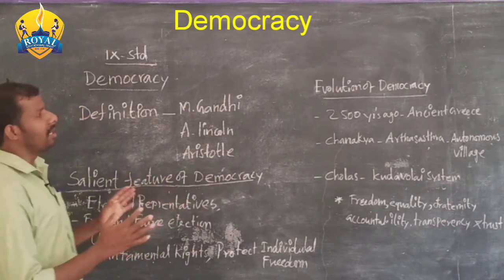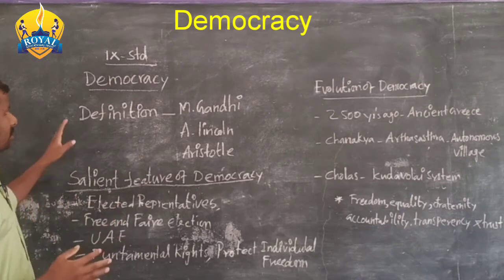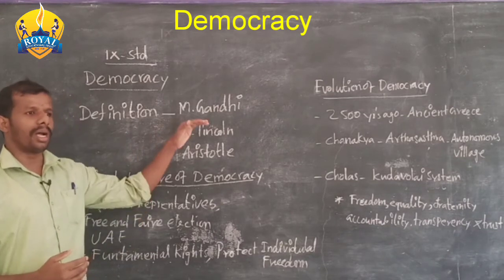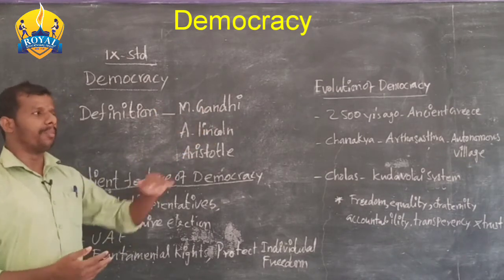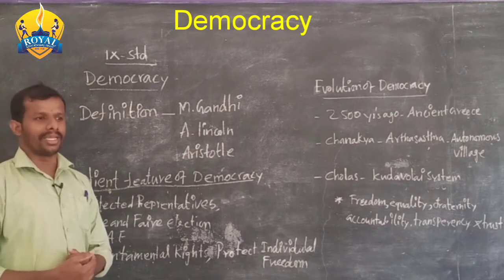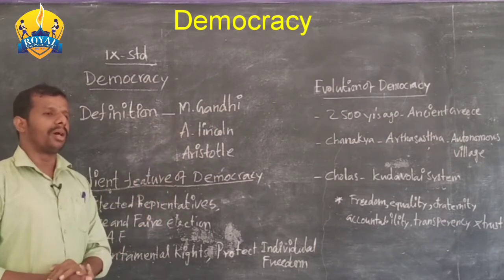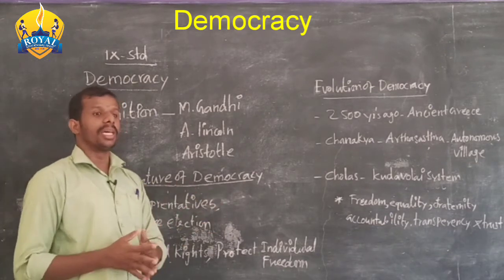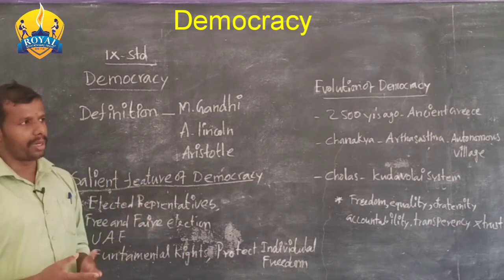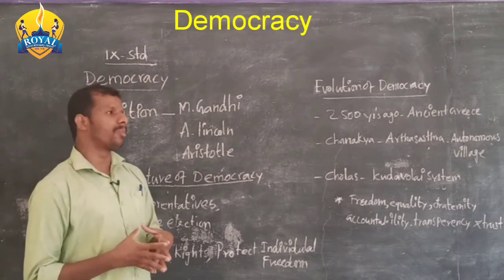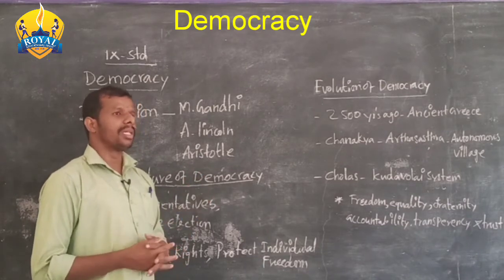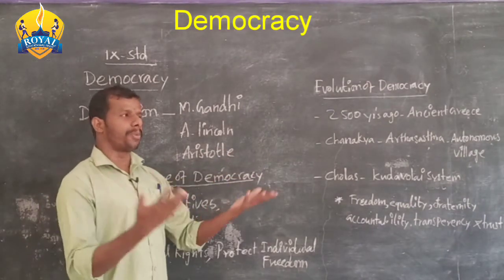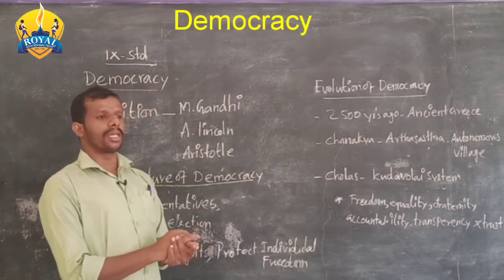Okay, about this democracy we have to know several things. After that we should analyze the merits and the demerits. So first we will look at the merits. What merits does it have? It provides a responsible and accountable government. This is the first merit. The next one is that it follows equality and fraternity among the people.